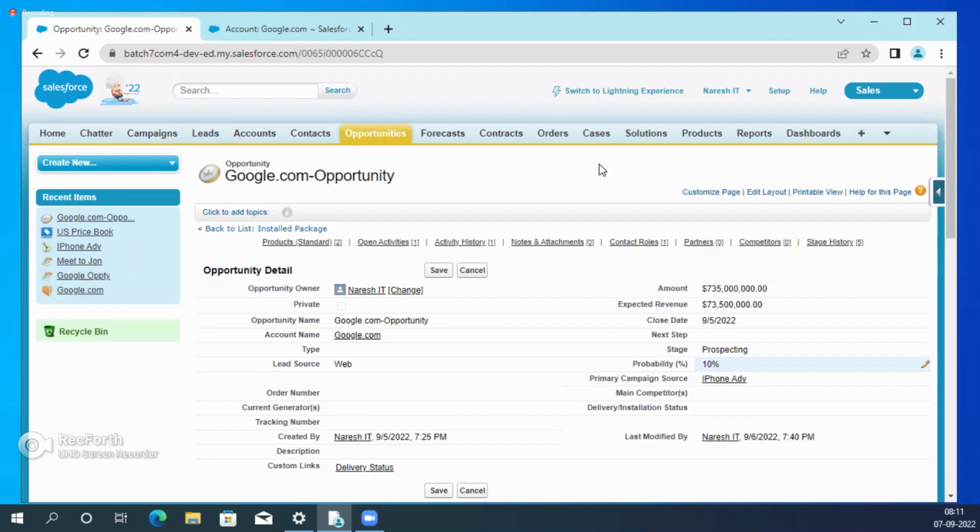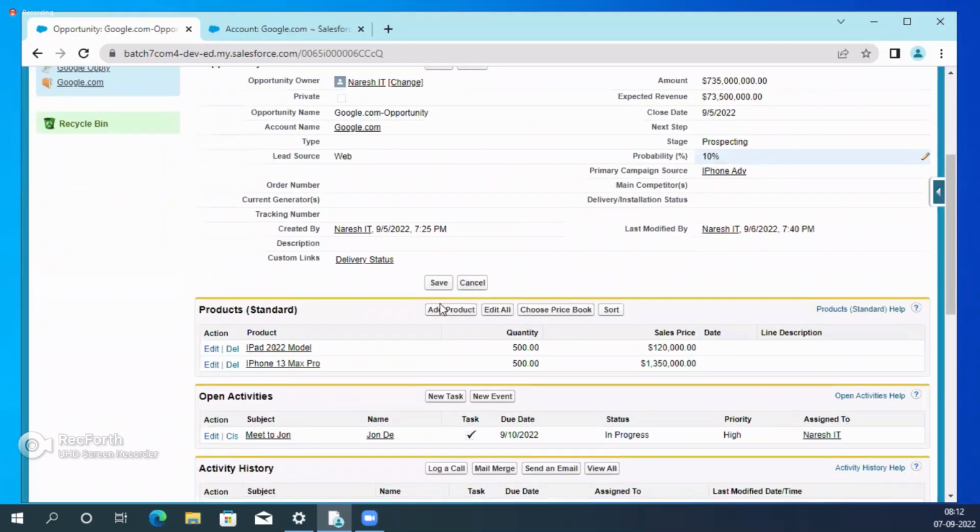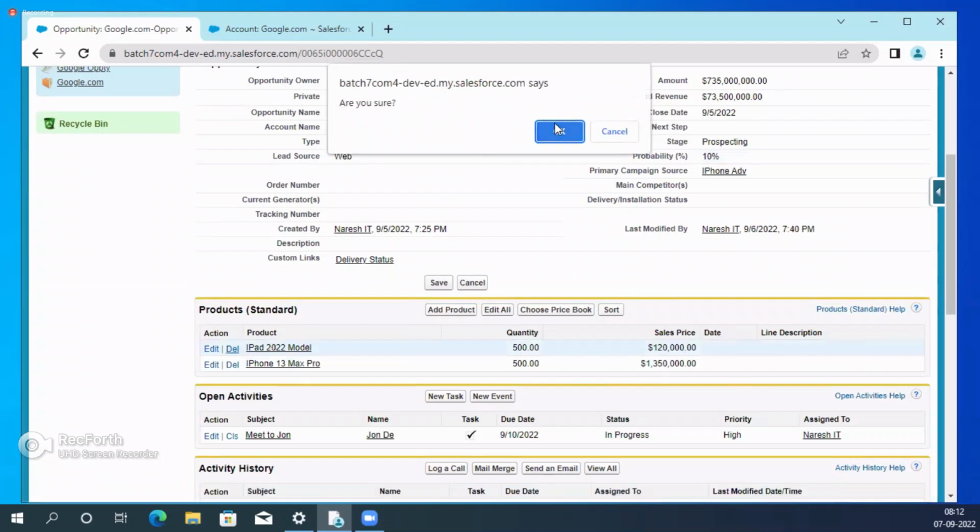So as of now, the stage is Prospecting. When he changes the stage from Prospecting to something else, that means that guy is changing this field value from one stage to another stage. And the revenue, for example, after Naresh connects to John, that guy said, I don't require it. How many products are there? Total 1,000 products. I don't require 1,000 products. I'm canceling this deal.